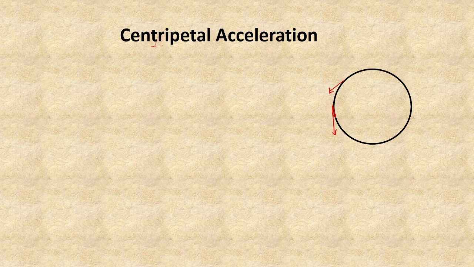Here we are going to find out the magnitude of the centripetal acceleration and also the direction. We are going to prove that the centripetal acceleration is directed towards the center of the circular path.